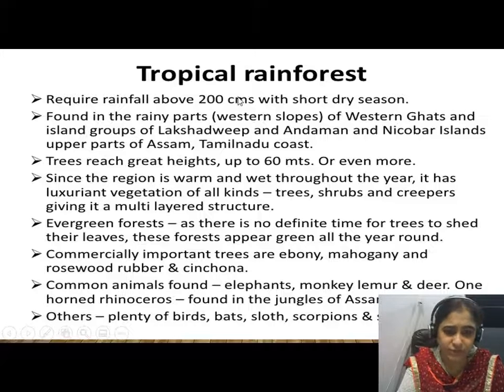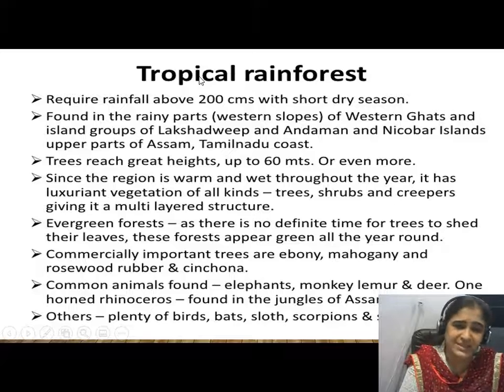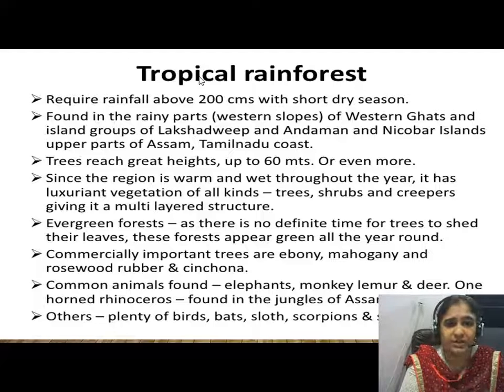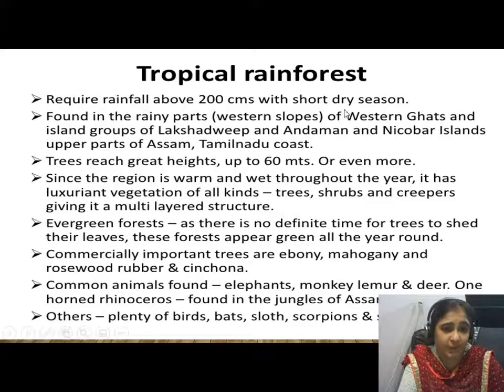Here are some notes given to you about the tropical rainforest. Children, rainforests are also called evergreen forests because they don't have any season to shed their leaves. The height of the trees is high, and the average height is around 60 meters. These forests can be found in the Western Ghats and the island groups of Lakshadweep and the Andaman and Nicobar Islands. Means majorly in the areas with good rainfall, we can say.